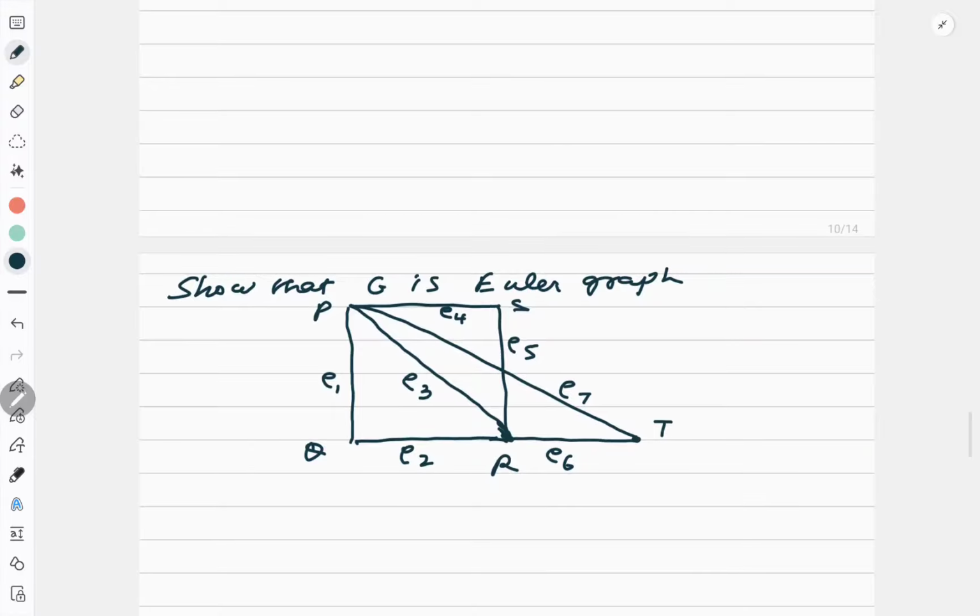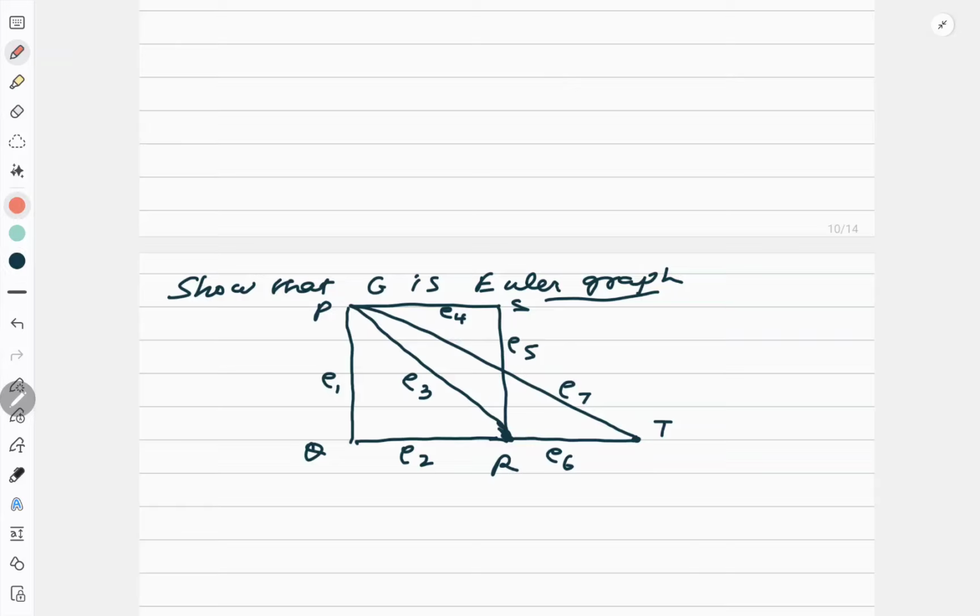Now look at this graph. You have to show that it is a Euler graph. To prove that it is a Euler graph, what should you search? You should search one Euler circuit in it. And what is a Euler circuit? You should walk on this graph in such a way that you start from a point, come back at the point, cover all the edges and do not repeat any edges. You can repeat the vertex. Now try this. Can you do this?